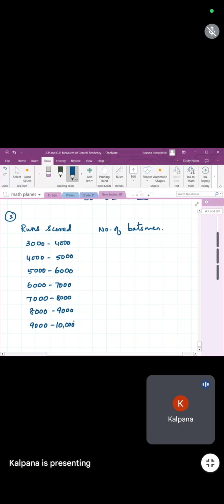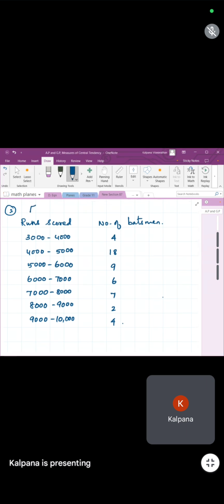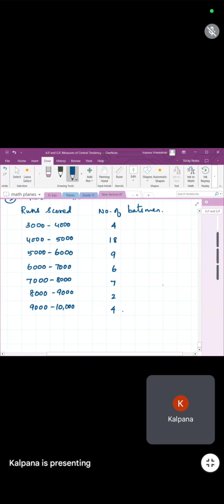The number of batsmen here is 4, 18, 9, 6, 7, 2 and 4. Estimate the mode for the given data.